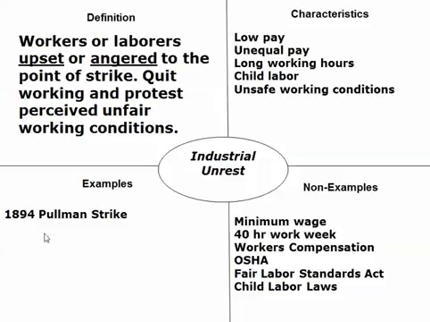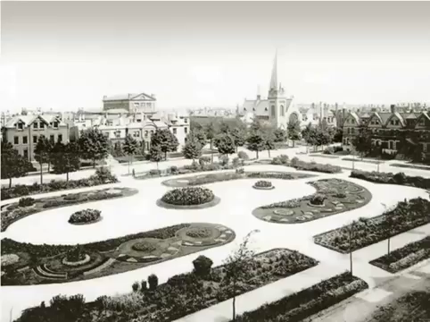Examples were in 1894, the Pullman Strike, George Pullman's company. I'm going to talk about that in just a few minutes. Non-examples of things that might cause industrial unrest are a minimum wage, 40-hour work week, workers' compensation, OSHA, which is a safety law government regulatory agency, and then Fair Labor Standards Act and child labor laws. These are things that are coming during the progressive era.